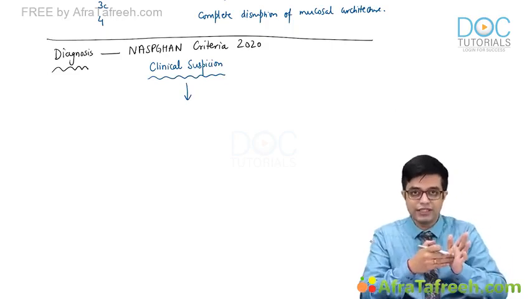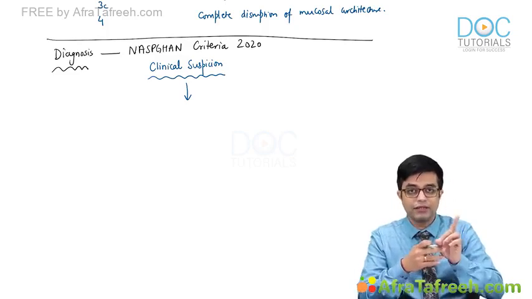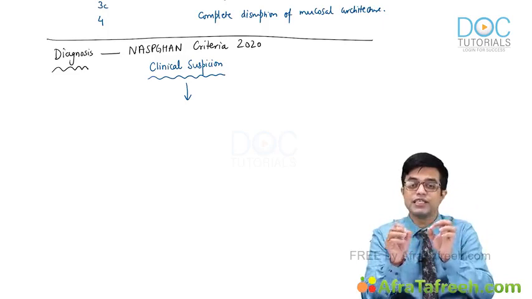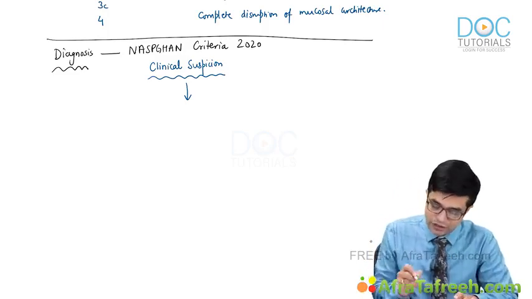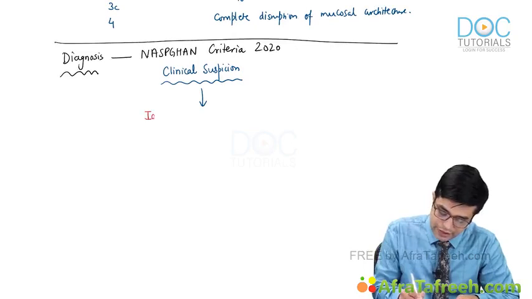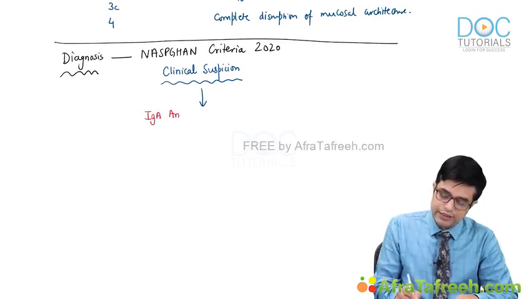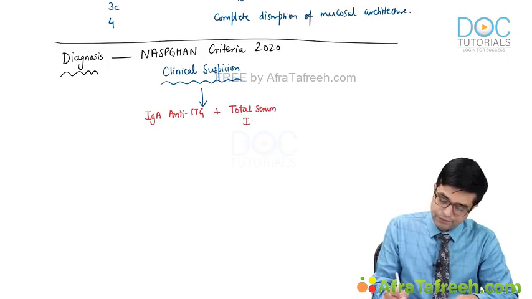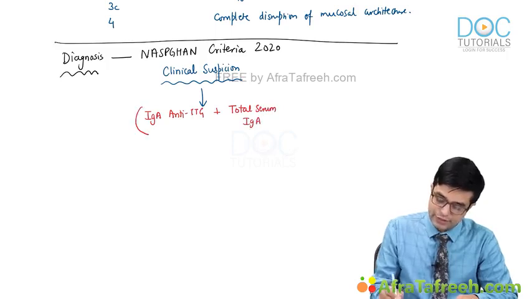You will do IgA anti-TTG, but because selective IgA deficiency can also be there, you will do total IgA as well. So any patient with clinical suspicion, you will perform IgA anti-TTG plus total serum IgA. So both tests will be done.